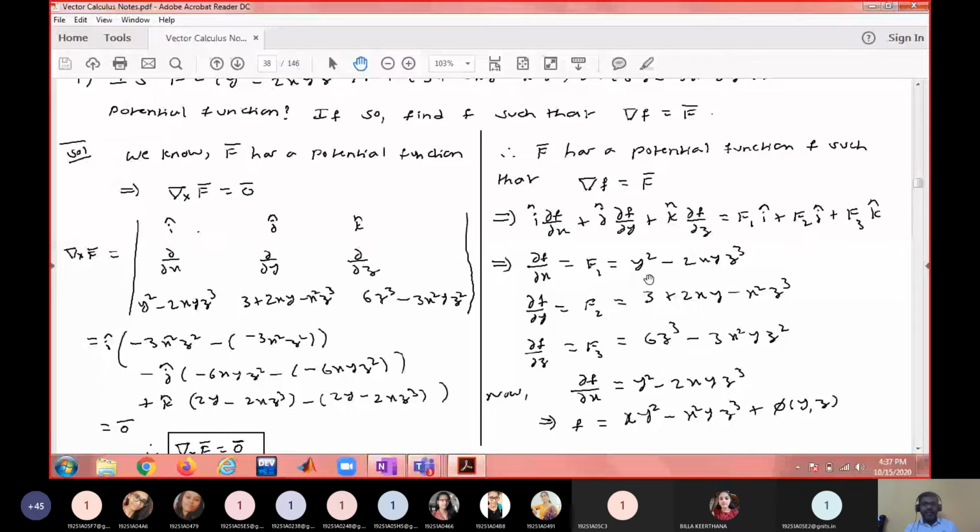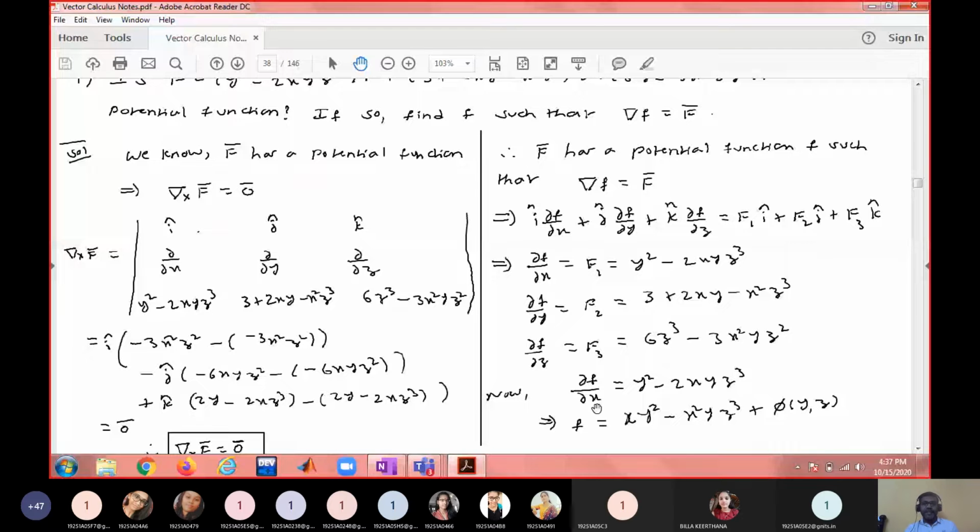So using these three equations, you have to find out the unknown function f. Take the first equation, ∂f/∂x equals y² minus 2xyz³. When ∂f/∂x equals this, what will be f? That means integrate with respect to x. Because this is a partial derivative, when you are integrating, treat the remaining variables as constants. So just integrate the right hand side function with respect to x.